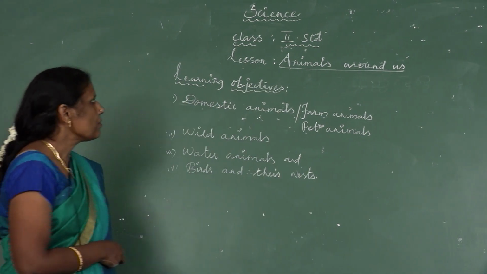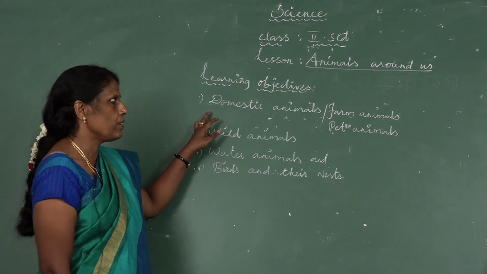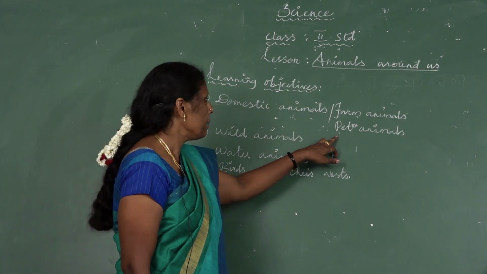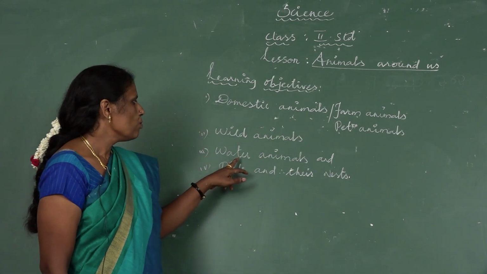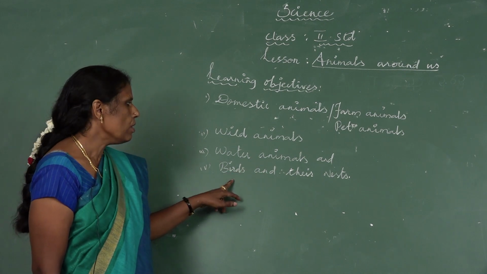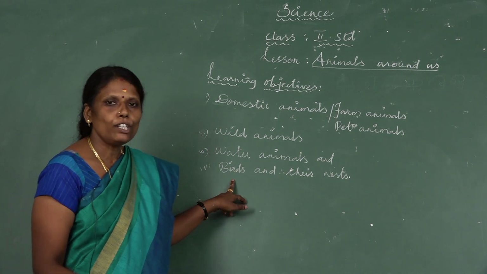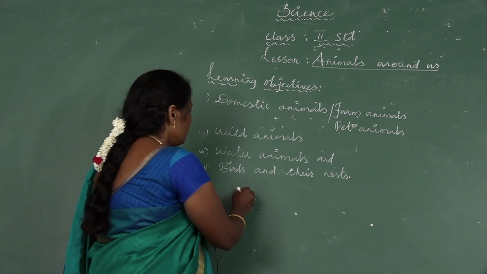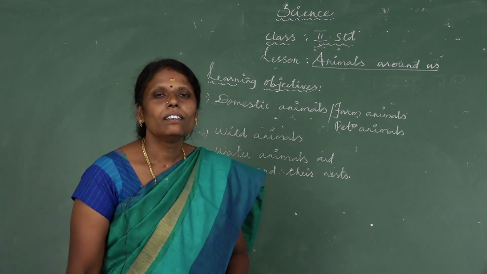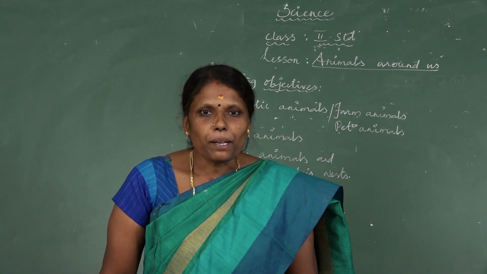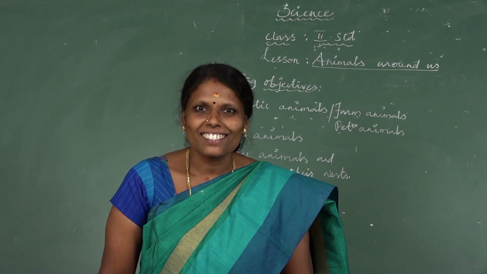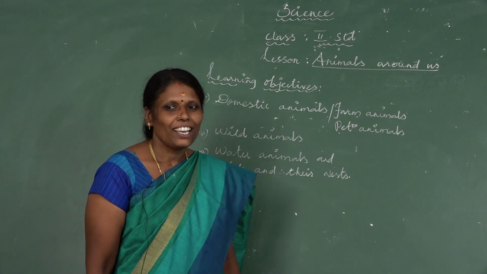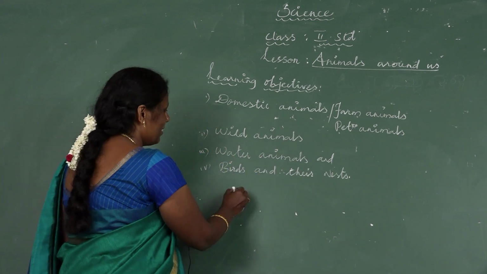Okay, first we have to see the learning objectives. Domestic animals, farm animals, pet animals, wild animals, water animals and birds and their list. We are going to discuss this topic in this class. Okay. Listen children, have you seen some animals living in your surroundings? Yes. What animals have you seen in your surroundings? Can you say? Very good.